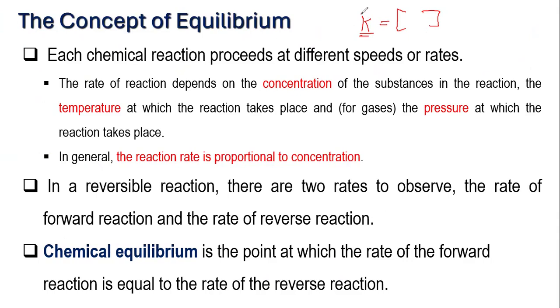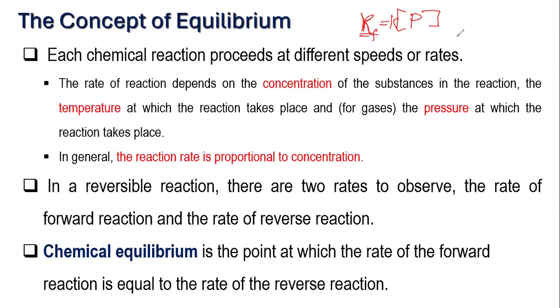So for example, the rate of the chemical reaction to produce a product is k, that is, the rate is equal to k times the concentration of the reactants. This one is for your forward reaction.